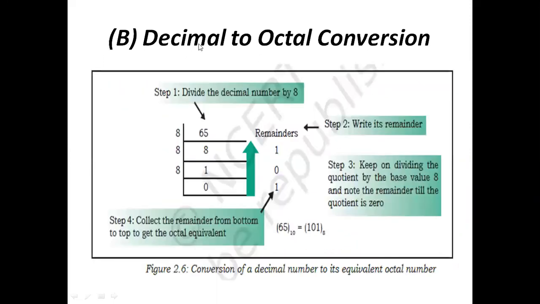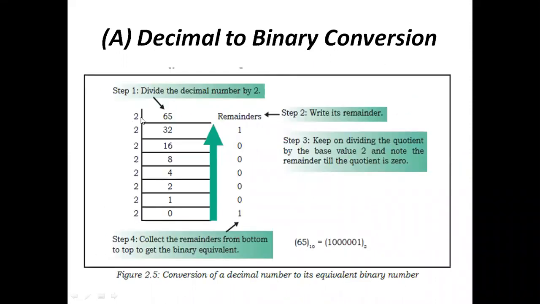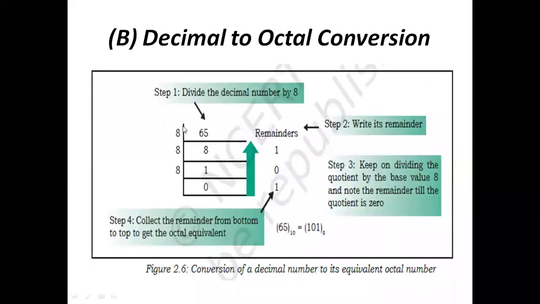Here also the same logic is applied, and the next one is decimal to octal. In the previous case, decimal to binary, we divided the value by 2. And here, decimal to octal, we divide the value by 8, because octal has base value 8. So 65 divided by 8: 8 into 8 is 64, and the remainder value is 1. Then 8 divided by 8: 8 into 1 is 8, and the remainder value is 0. And 1 divided by 8: 8 into 0 is 0, so the remainder value is 1. Here we are getting 0, so we stop here.